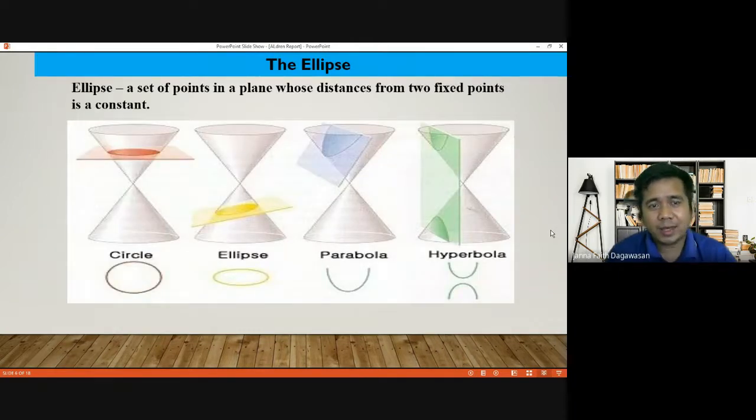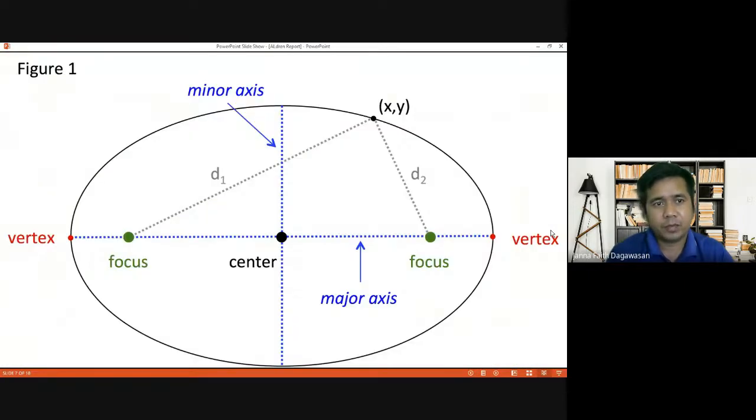Okay, what is an ellipse? An ellipse is a set of points in a plane whose distances from two fixed points is a constant. So we have an image of a circle, an ellipse, a parabola, and a hyperbola. So figure 1, this is a picture of an ellipse.